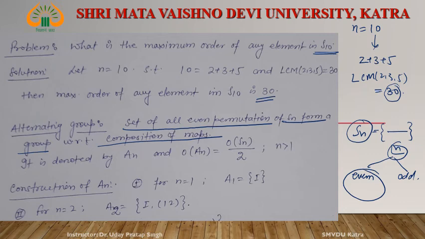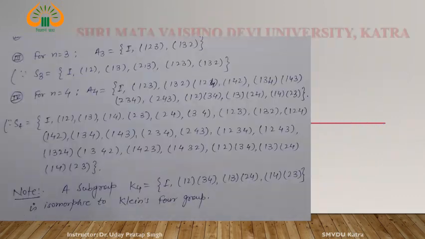Construction, see some examples. n is equal to 1. Then there is no choice, only the identity element is A1. What about n equal to 2? n equal to 2 is 1, 2. How many maps can be defined? One map is the image of 1 is 1, 2 is 2. That is the identity. And the second is the image of 1 is 2 and 2 is 1. That is this cycle, or this permutation.